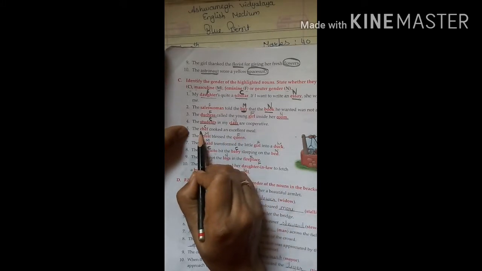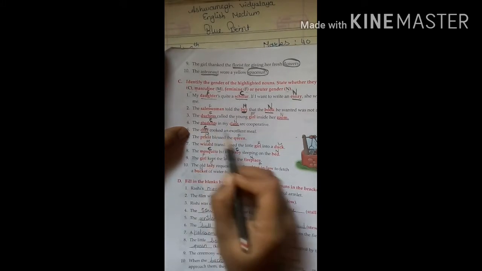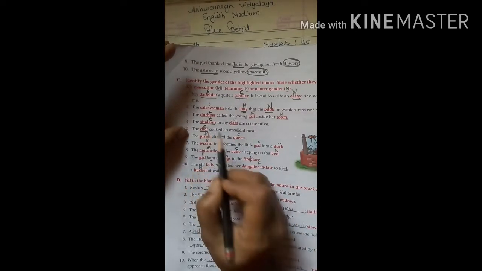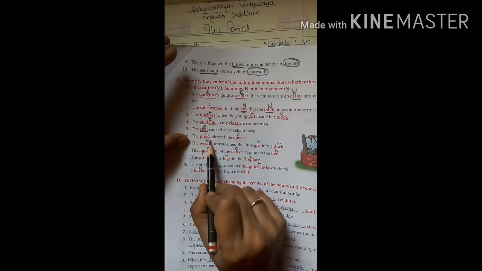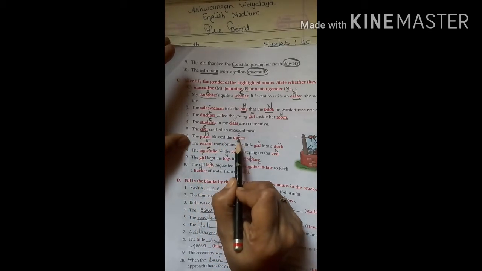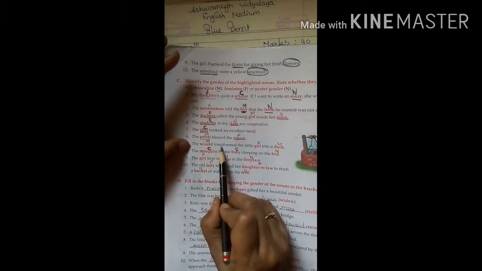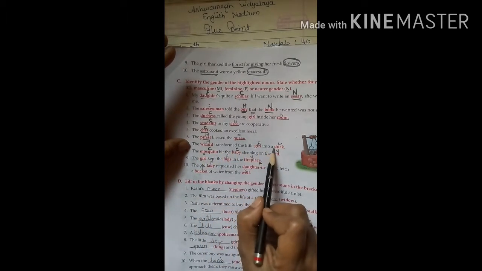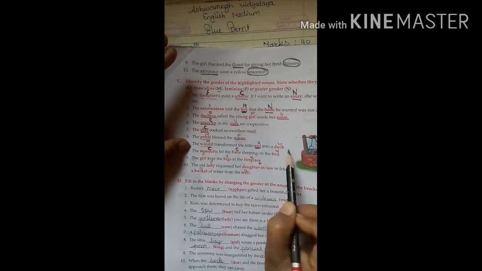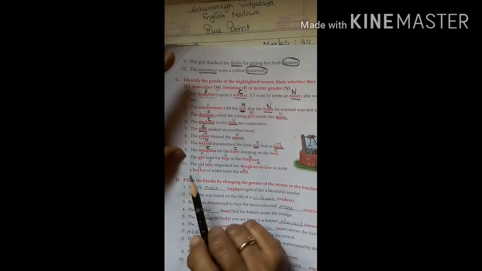So chef is a common noun and there is no other word, so only one is a common noun, chef. The priest blessed the queen. Priest is a masculine and queen is a feminine. The wizard transformed the little girl into a duck. Wizard is a masculine noun, girl is a feminine, and duck is a masculine noun.